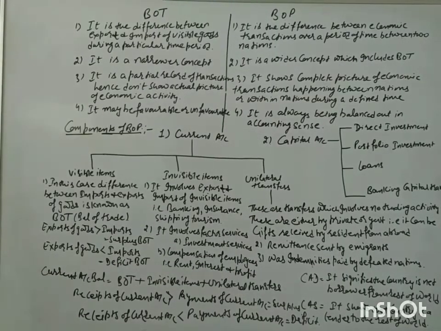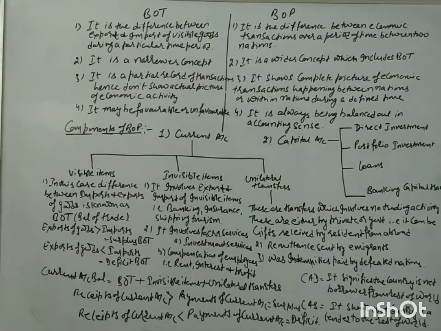In the previous topic we have understood that we have classified the elements of balance of payment. They were classified in two categories: one is the current account category, another was the capital account category. The current account category involved your invisible trade, visible trade, and your unilateral transfers. They are considered as current because these transactions are for a particular time period, for a particular year, and not beyond that.